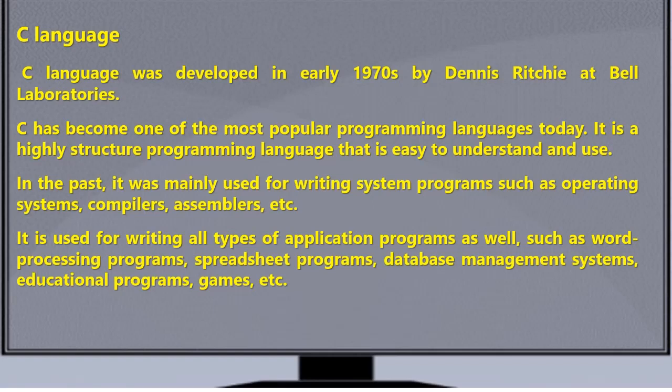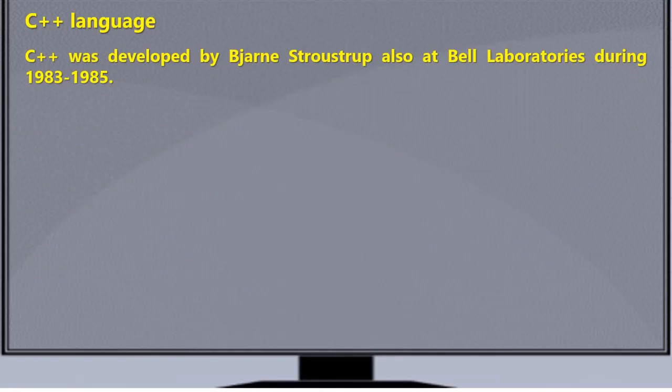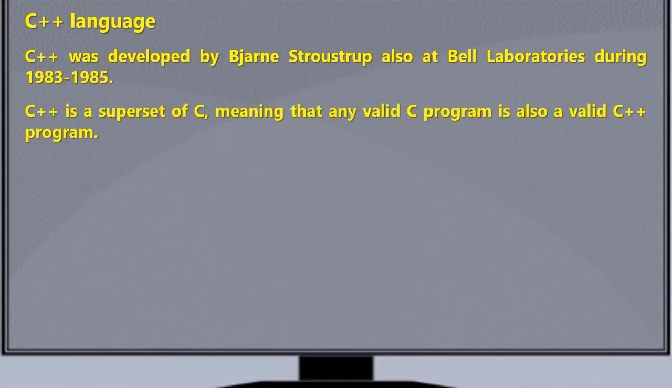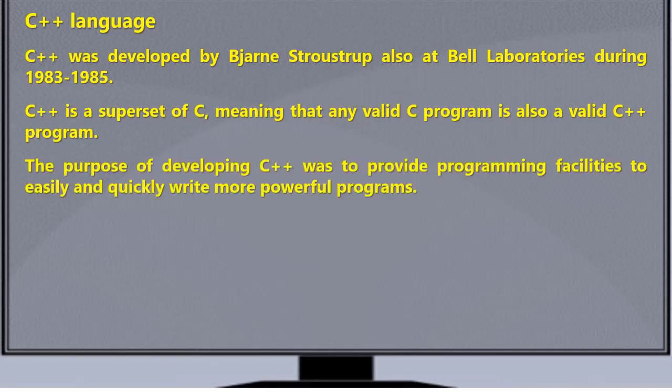Now C++ language. C++ was developed by Bjarne Stroustrup, also at Bell Laboratories during 1983 to 1985. C++ is a superset of C, meaning that any valid C program is also a valid C++ program. The purpose of developing C++ was to provide programming facilities to easily and quickly write more powerful programs.